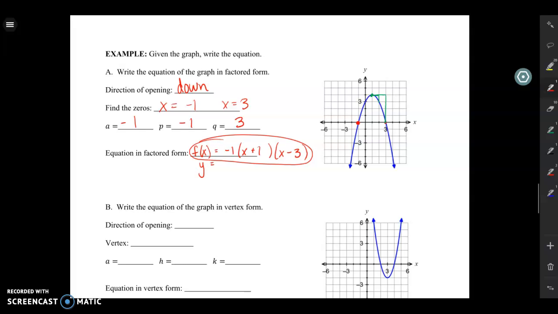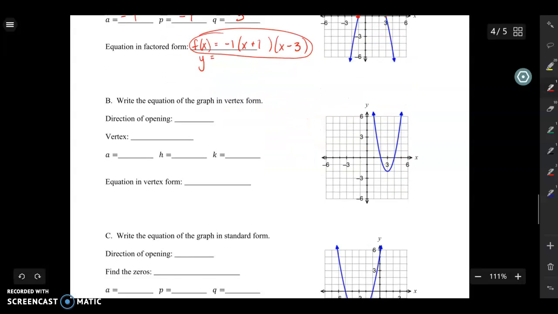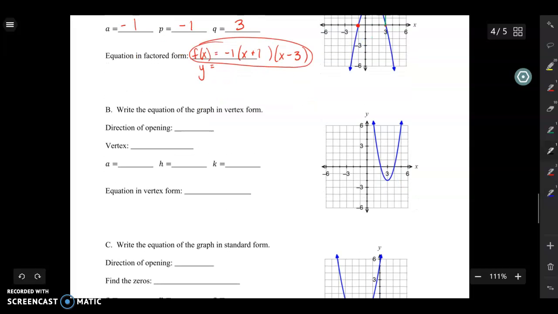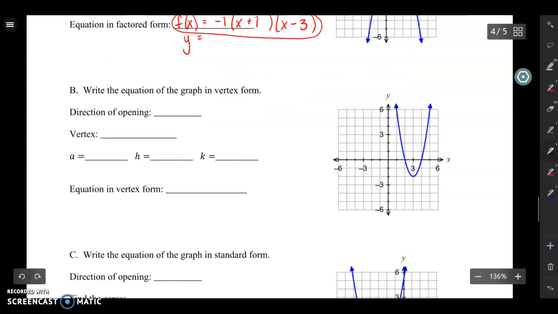All right, let's do an example of writing an equation in vertex form. So let me get my black marker out. That'll be good for this one. So let's take a look at this one. The first thing to see that's really easy is that this parabola is opening up, right? And let's write the coordinates of our vertex. So our vertex is down here at the very bottom. Looks like it's at 3, -2.